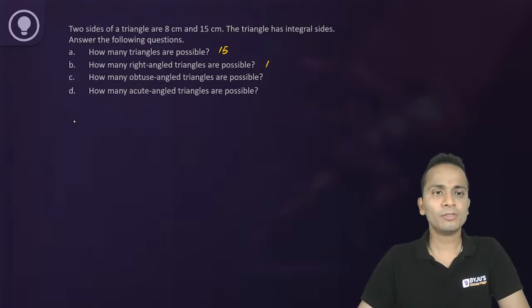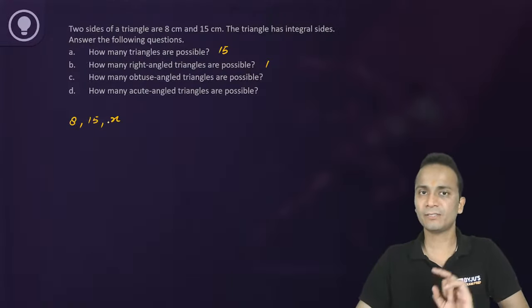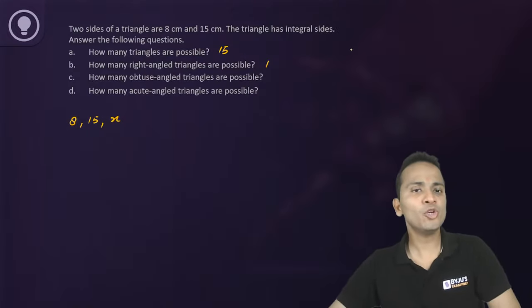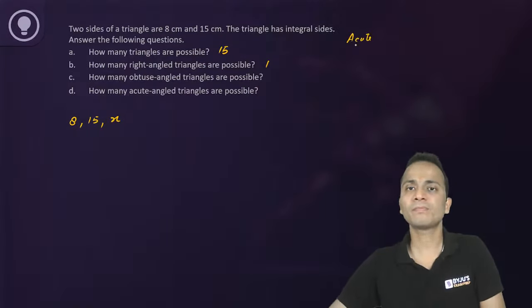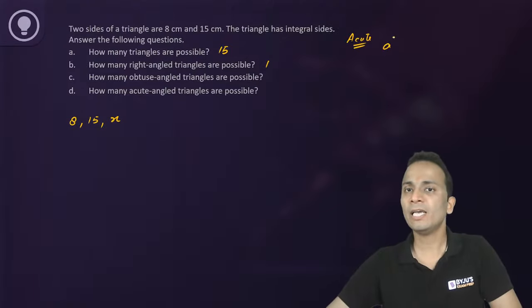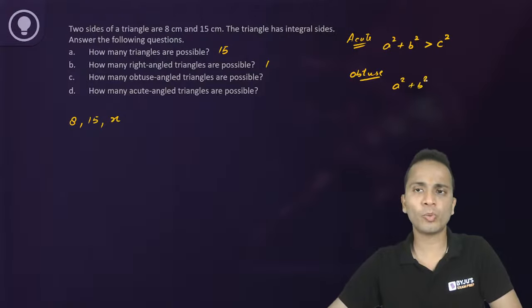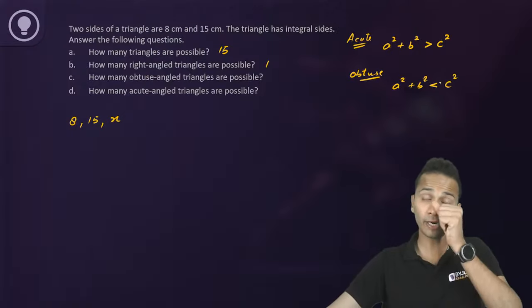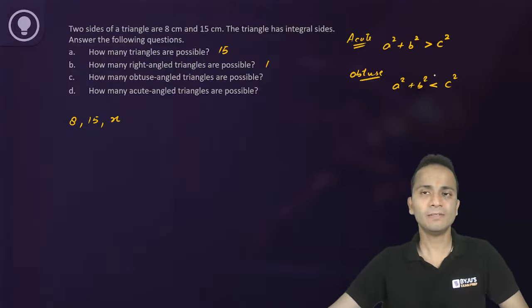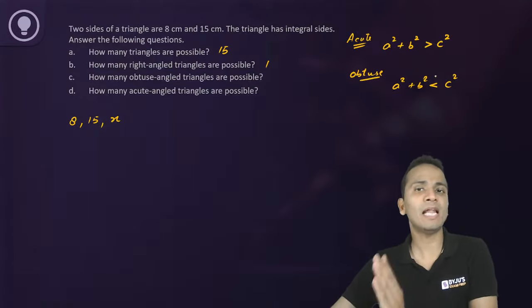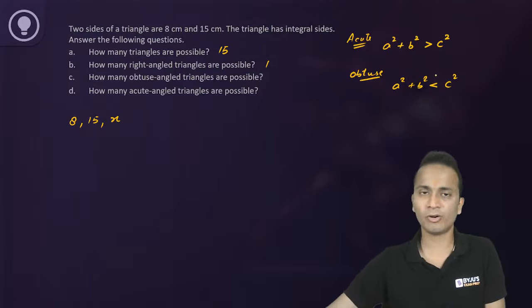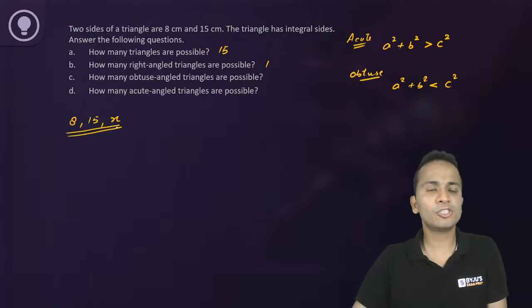So 8, 15, and x, these are the three sides. Now for an acute angled triangle, I can say that a square plus b square is greater than c square. For an obtuse angled triangle, a square plus b square is less than c square. In both cases, c should be the largest side of the triangle. Now I have these three sides of the triangle.